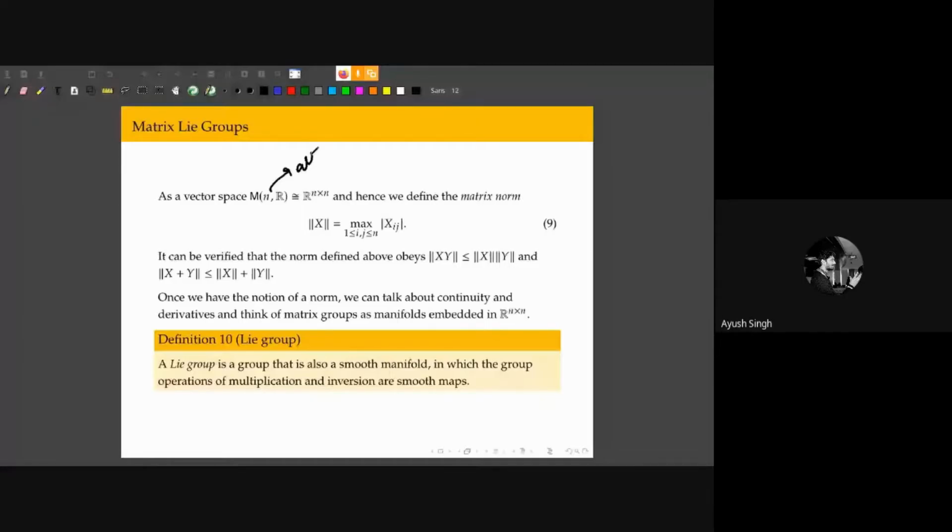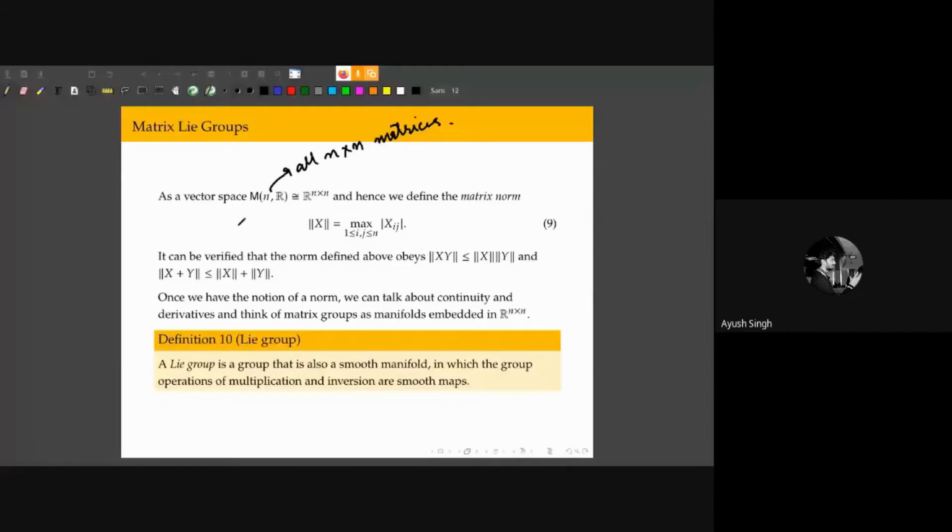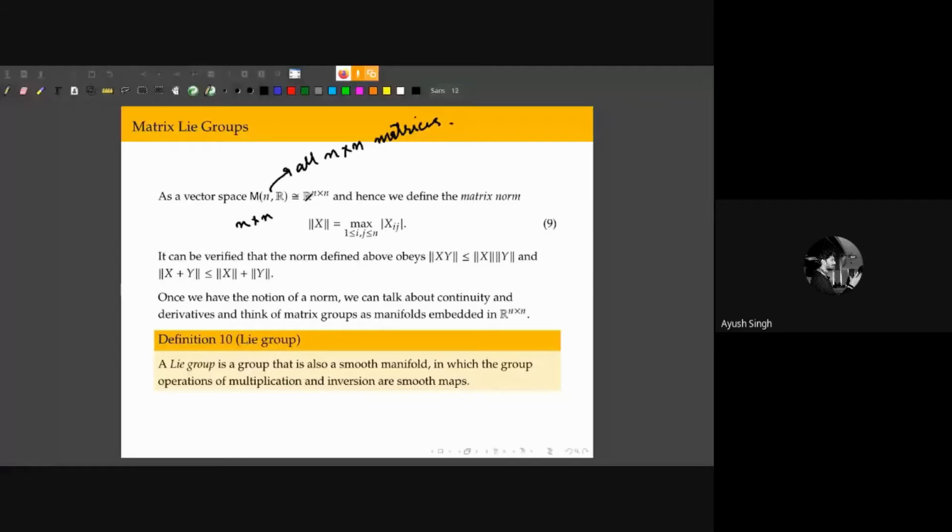Now this can be thought of as the Euclidean space R^(n squared), so R^(n by n). This has n times n parameters, and this space also has n times n parameters. In terms of vector spaces, they are isomorphic because they have the same dimension. They're finite dimensional vector spaces, and so they're isomorphic.